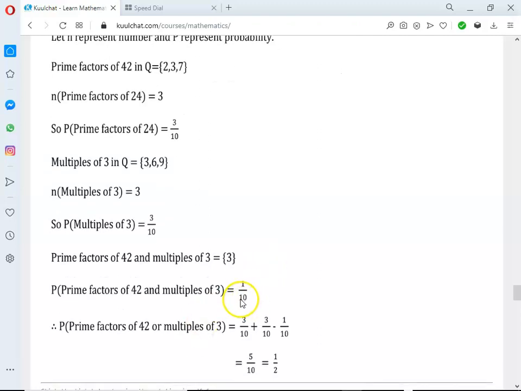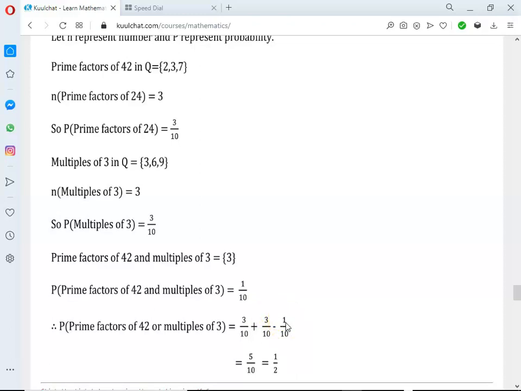10. Okay, now to find out the probability of prime factors of 42 or multiples of 3. That's the probability of prime factors of 24, 3 over 10, plus the probability of multiples of 3, 3 over 10, minus 1 over 10. That's the intersection of the two. That's meaning of either one of them.